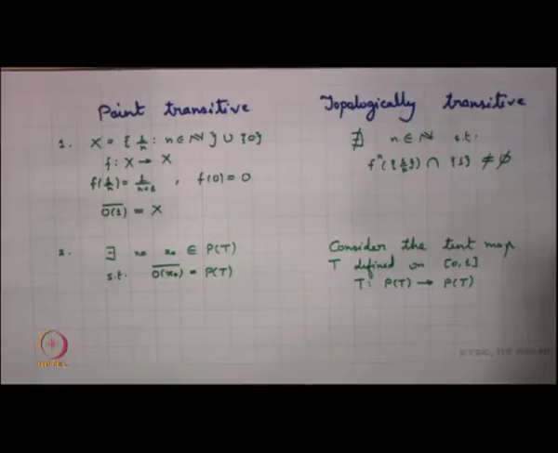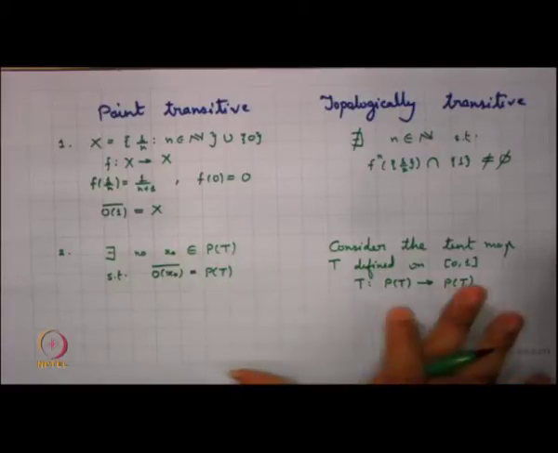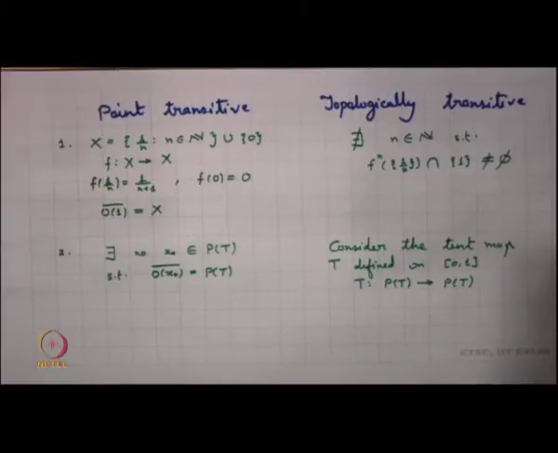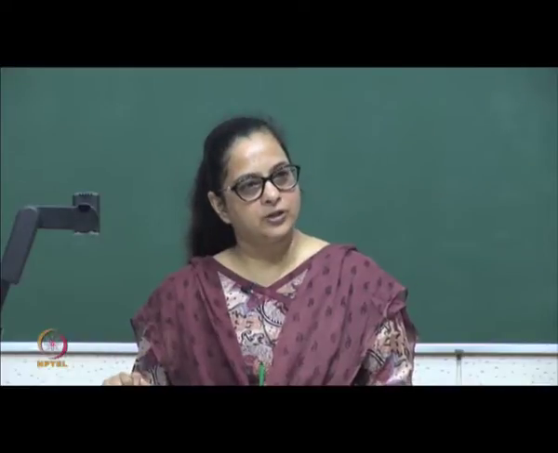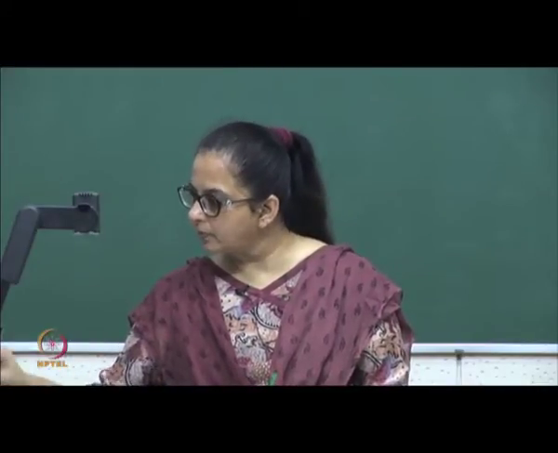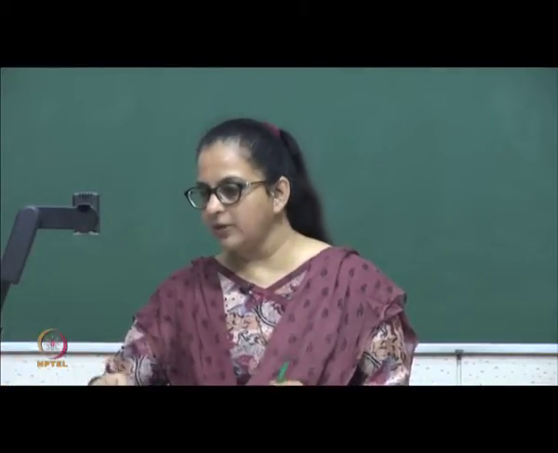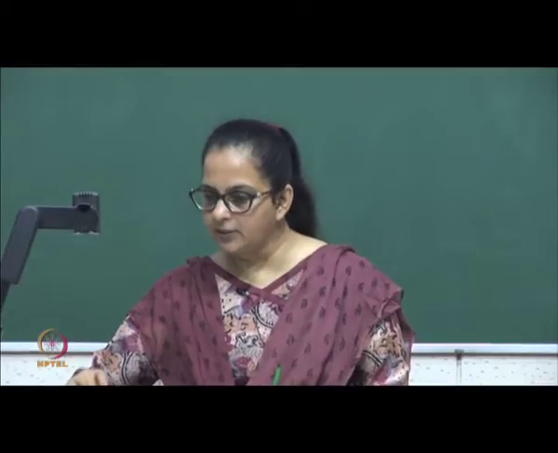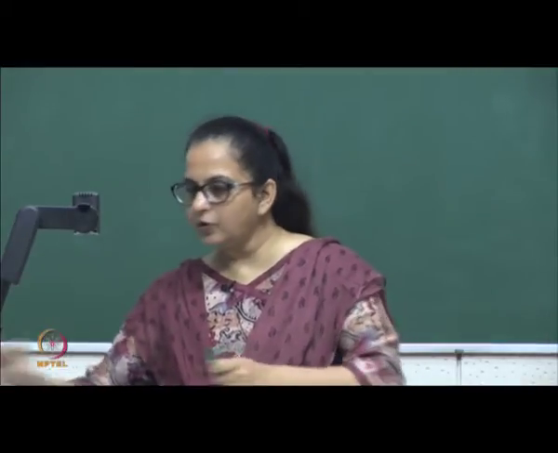So let us try to see whether there can be any relation here. Let us now look into more examples of point transitive systems. We have not looked into the examples of point transitive systems, so let us go back to these examples once again, or maybe I will push up another example here.